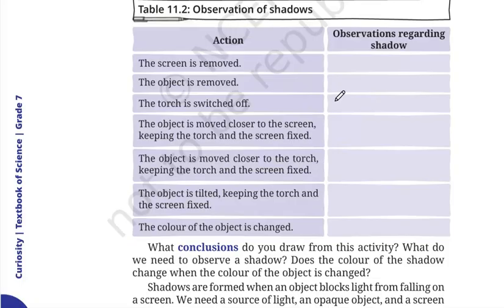When the torch is switched off, no, you will not be able to see the shadow if there is no light. All right, so for shadow formation we need a screen, we need an object, and we need a source of light. All right, same way here there are so many questions which you can just do the activity, see for yourself, and write your observations in this table.